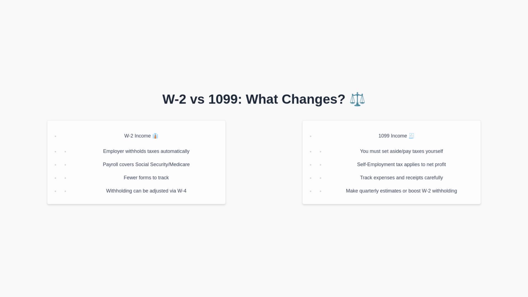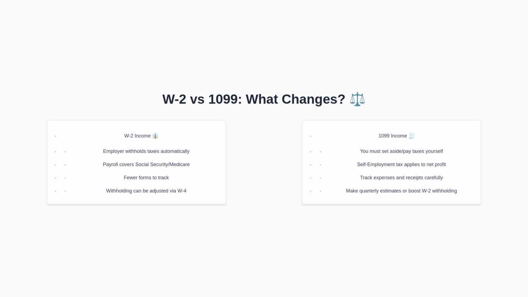To clarify the contrast, W-2 income includes automatic withholding handled by your employer for both income taxes and payroll taxes. In that case, adjustments can be made through a W-4 to increase or decrease the withholding. In contrast, 1099 income requires you to set aside and remit taxes yourself, including self-employment tax on net profit. It also requires diligent tracking of expenses and receipts. For timing, you either make quarterly estimated payments or increase your W-2 withholding to compensate for the additional tax. With this difference in mind, let's move to the protections that can shield you from large penalties.